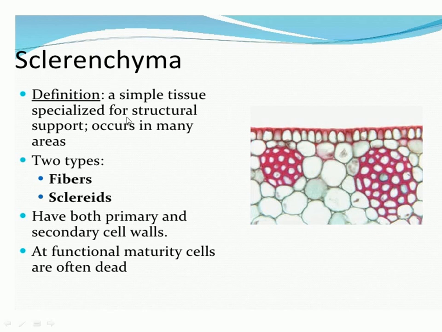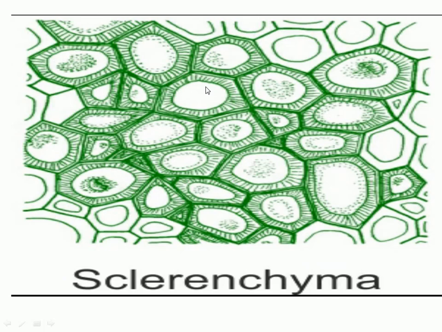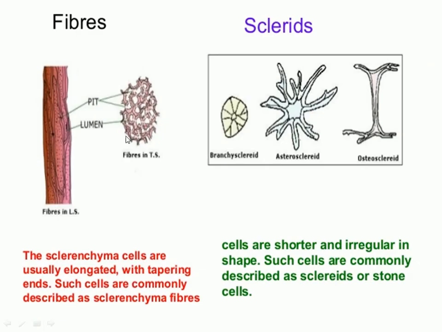Sclerenchyma is divided into two types. First is the fibers, second is the sclereids. Both have primary and secondary walls. Functionally, when they mature, they become dead because of the degeneration of their protoplasm. In this diagram, the outer covering wall is thickened due to the deposition of more and more lignin, and they become harder, and the protoplasm degenerates at maturity. These are the two types of sclerenchymatous cells.